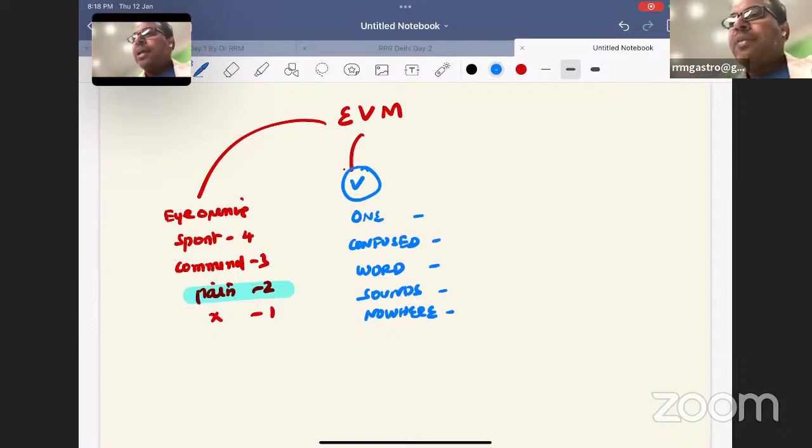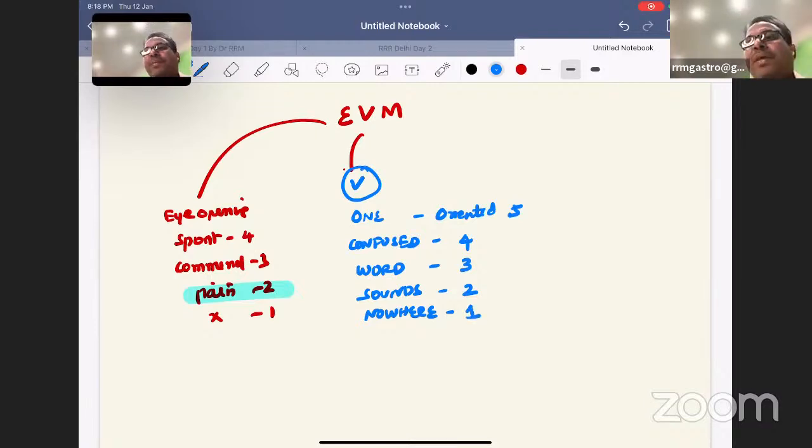Okay. So verbal now. I used to tell a simple mnemonic: One confused word sounds nowhere. One, confused means oriented. Patient who is oriented will be 5. Confused will be 4. Inappropriate words 3. Incomprehensible sounds 2. No sounds 1. So one confused word sounds nowhere is a mnemonic.